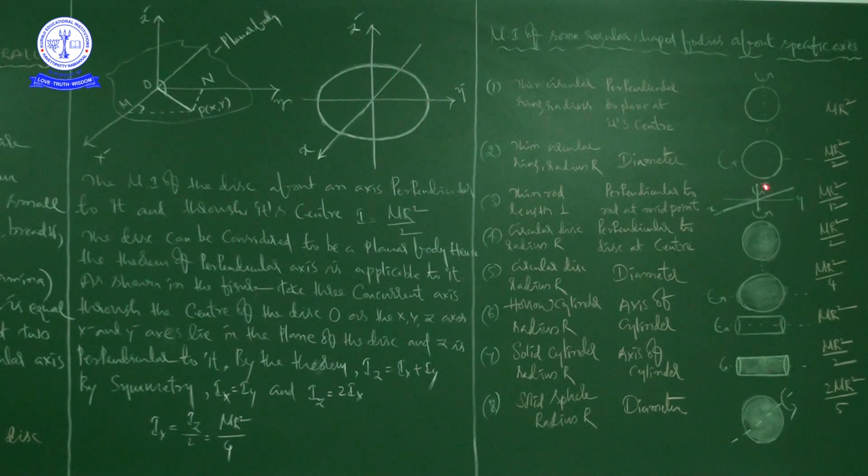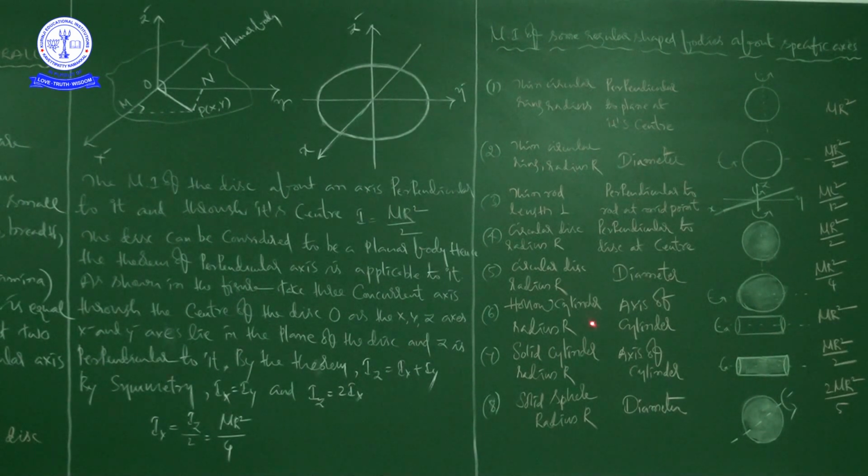And you can see how the rod is going to rotate. Next, the fourth one: a circular disc of radius capital R. What does a circular disc mean? How can you imagine it? It is like a lunch plate. So the lunch plate is circular shaped, you have to imagine it like that. It's a flat circular disc. The radius is capital R.